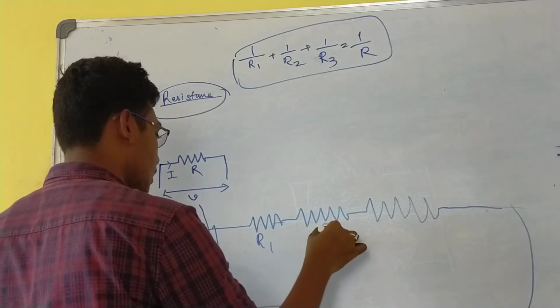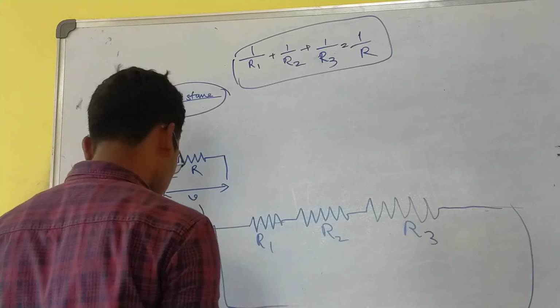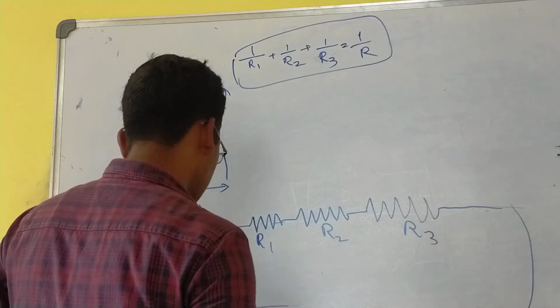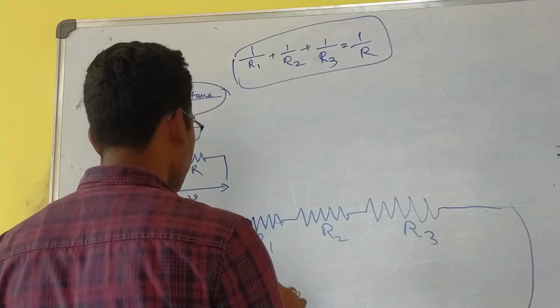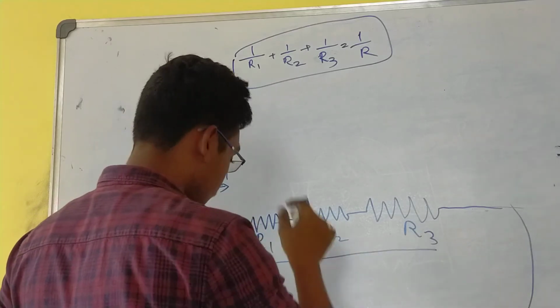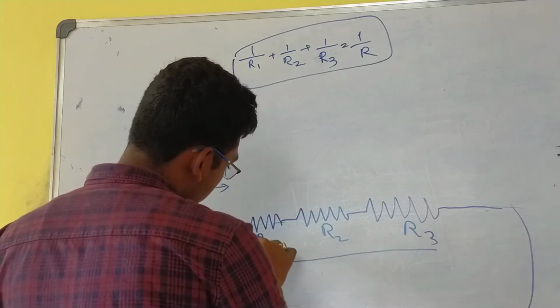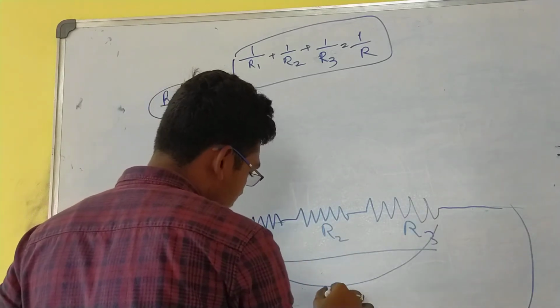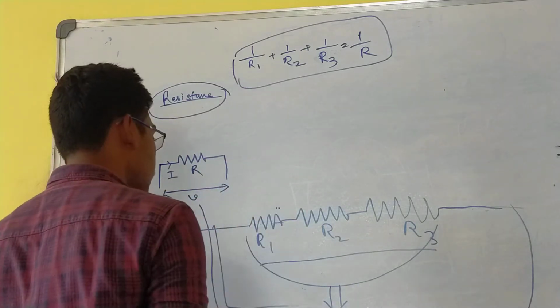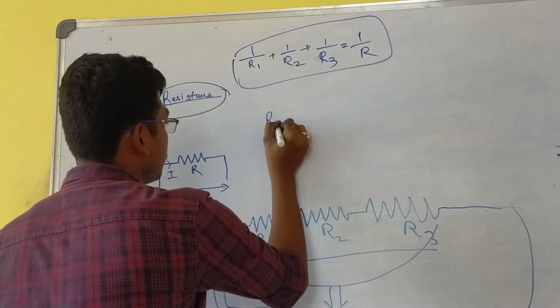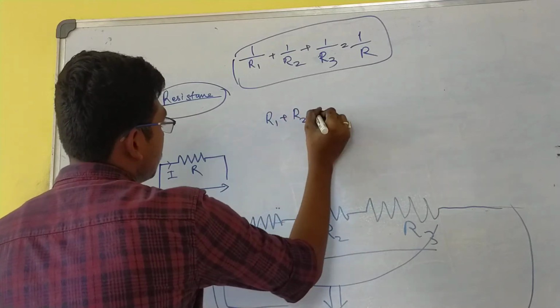R1, R2, R3. How to solve this? First thing, I told you, you cannot solve it like this. You have to merge these three resistances into one. How is it possible? The formula for series connection, this kind of connection is known as series connection, is given as R1 plus R2 plus R3